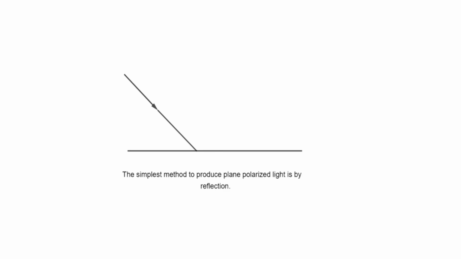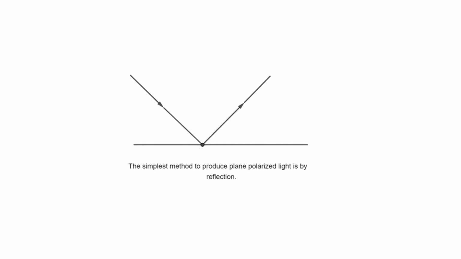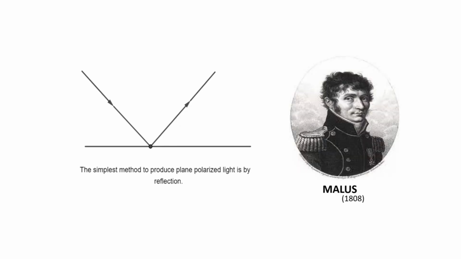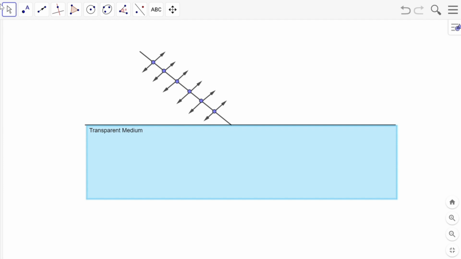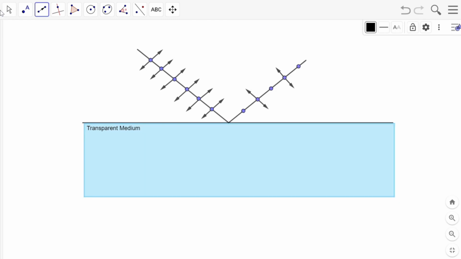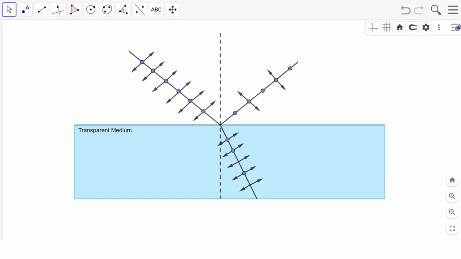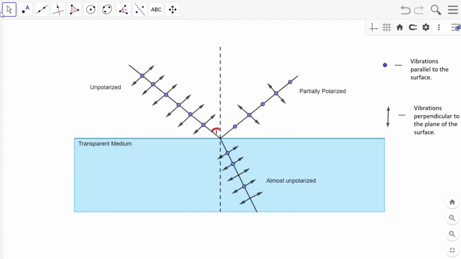Polarization by reflection. The simplest method to produce plane polarized light is by reflection. This method was first discovered by the scientist Malus in the year 1808. It was found that when an unpolarized light is incident on the surface of a transparent medium such as water or glass, some part of light got reflected and the rest got refracted into the material.